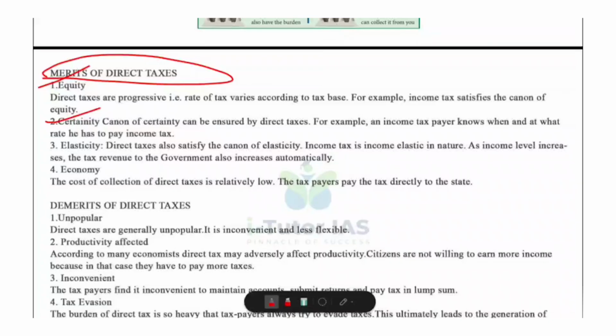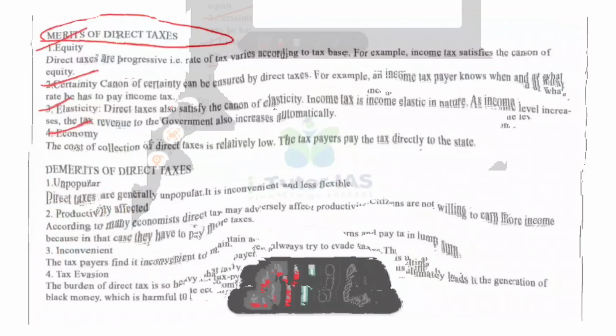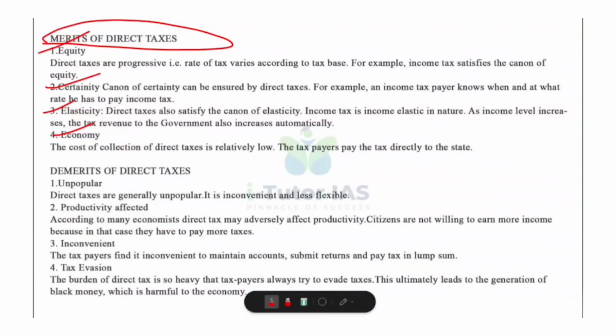Third one, elasticity. When people's income increases, automatically government revenue increases. So direct taxes expand or shrink with the economy. And the last one, economy. The cost of collecting direct taxes is generally low. People pay taxes directly to the government, so less administration is required. So that's all about the merits of direct taxes.